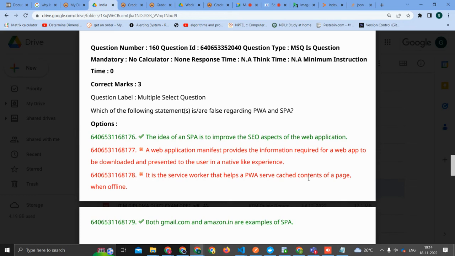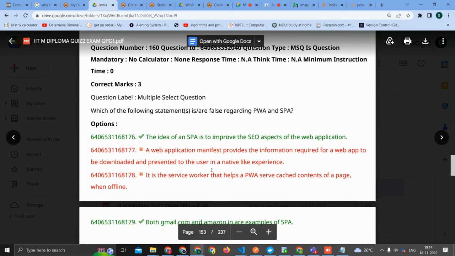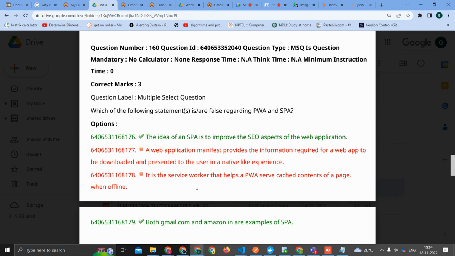Okay. Which of the following statements is false regarding PWA and SPA? The idea of an SPA is to improve the SEO aspects of the web application. No, SEO is search engine optimization. That's false. This is not the idea behind SPA. The idea behind SPA is to reduce the load on the servers and make things faster.